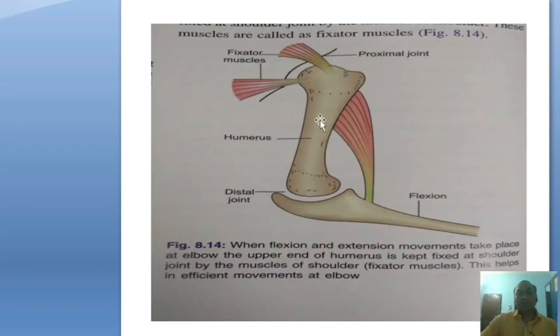So this is the humerus, this is the ulna, and this is the elbow joint. When there is movement at the elbow joint, either flexion or extension, the shoulder joint muscles, the proximal muscles, are fixed so that movements at the distal end of the bone take place smoothly. So these are the muscles called fixator muscles, like our shoulder muscles working as fixators.